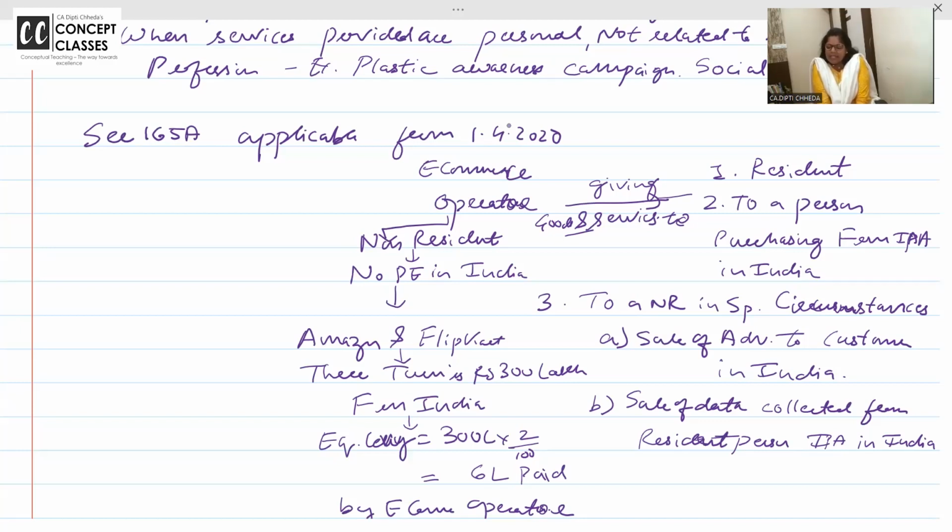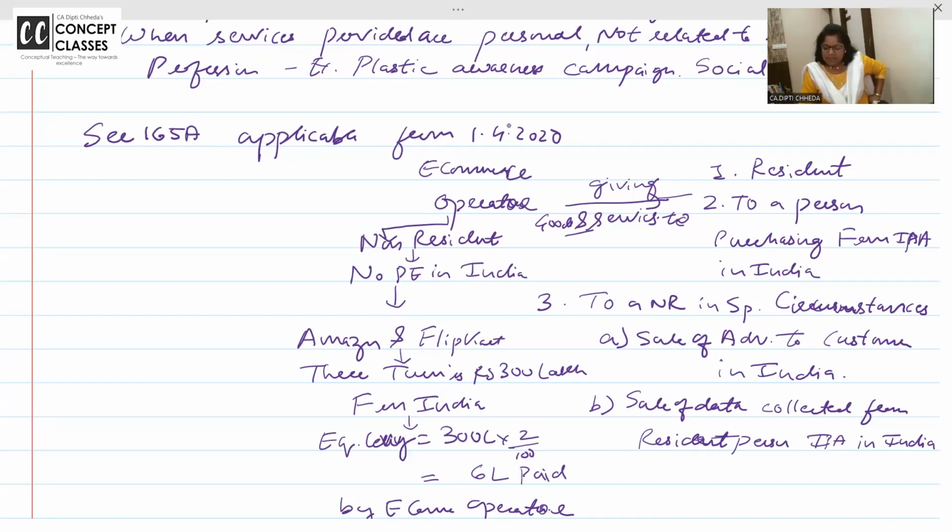So now in this case, the business is between two non-residents, but that non-resident, that e-commerce operator where this has been booked, is he rendering the services through an IP address in India? Yes. You earned this money from India, this turnover is India's, you have to pay 2% tax.